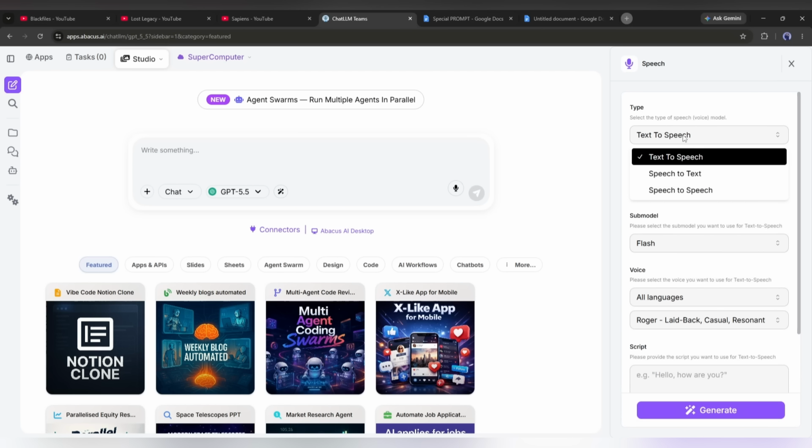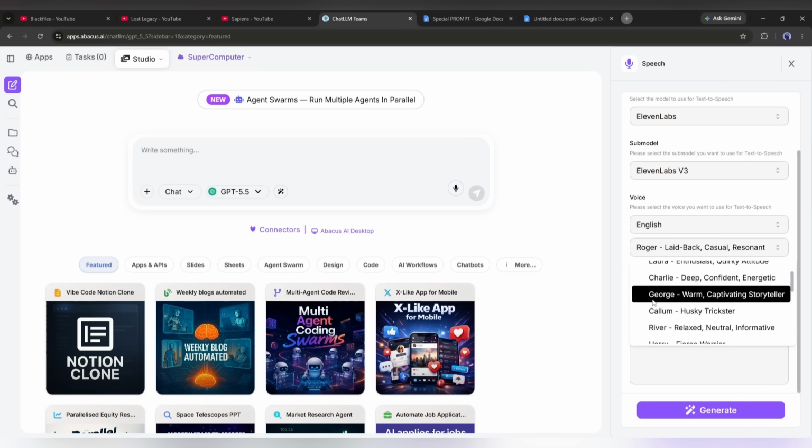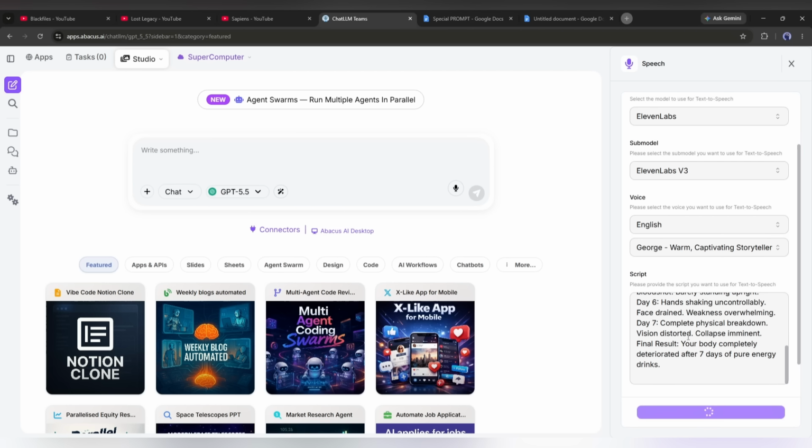Now, select the type to text-to-speech. After that, select the speech model. I will select 11 Labs. Next, select the submodel, voice language, and voice actor. Once all the settings are set, enter the script. Now, hit the generate button.